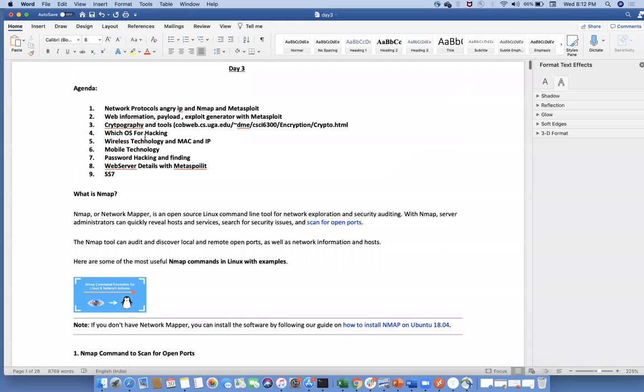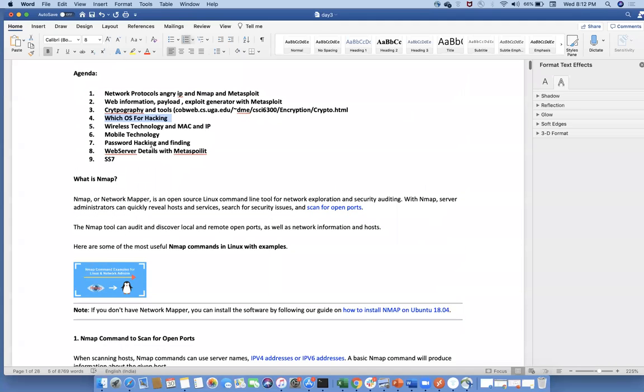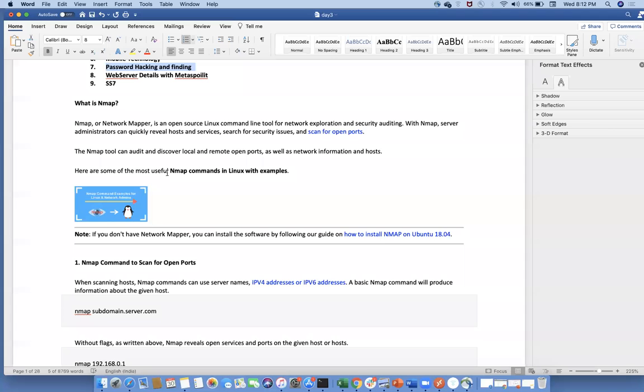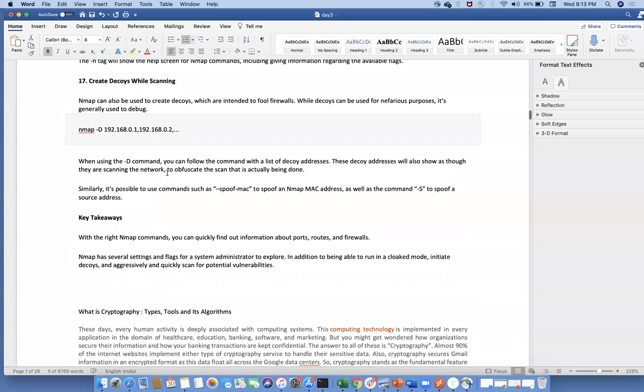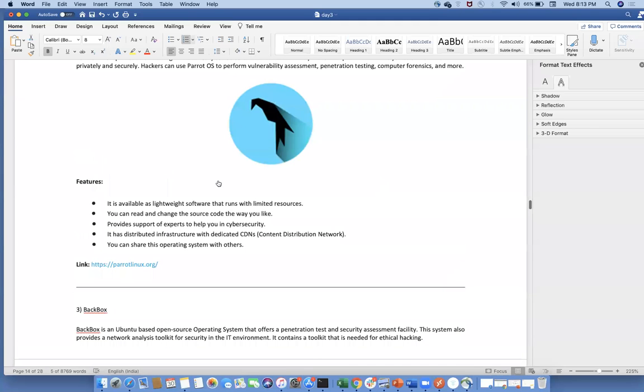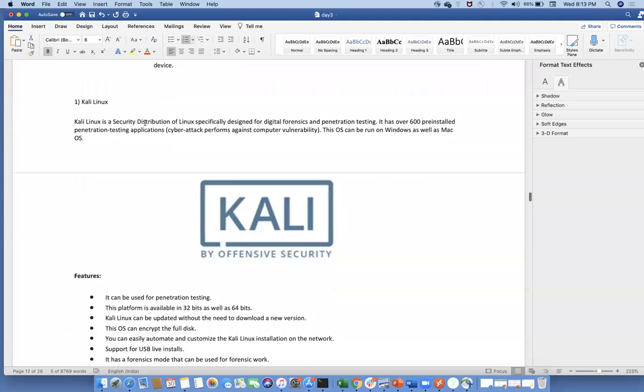Which OS is best for hacking? After that, we can go with the difference between MAC and IP, and mobile technology, and password hacking, and finding web server details with Metasploit one more time, and SS7. Now we can go with which OS is best. You can see right here. All the operating systems are good, but especially Kali is the number one Linux tool. Kali Linux is a security distribution of Linux specifically designed for ethical hackers, I mean digital forensics and penetration testing. What exactly is penetration?